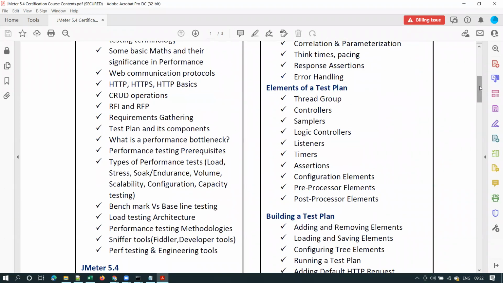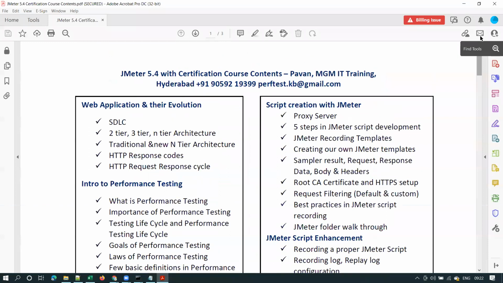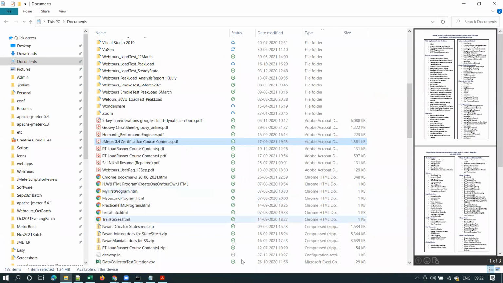Okay, and we'll be closing in almost 1.5 months, right? So yes, 10 to 15 days for performance testing basics, and then 1 month exclusively for JMeter. Okay. And these are my LoadRunner course contents, guys.